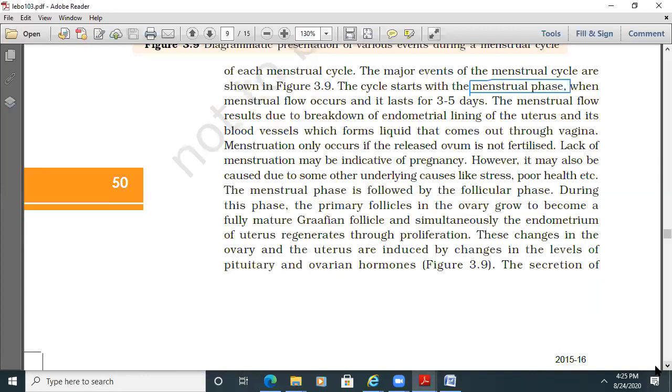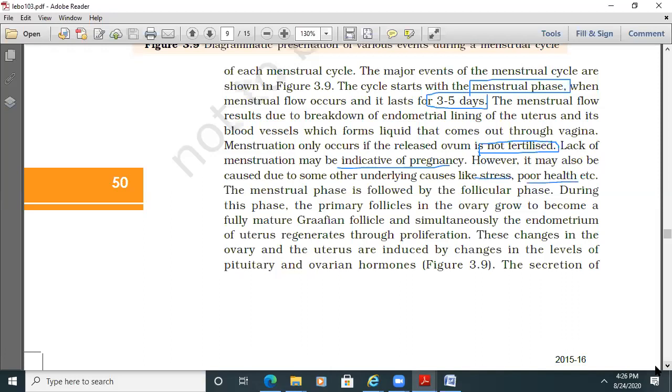The properties need to be noted. When menstrual flow occurs, it lasts for 3 to 5 days. Menstrual flow results from the breakdown of the endometrial lining of the uterus and its blood vessels, which forms a liquid that comes out through the vagina. Menstruation only occurs if the released ovum is not fertilized. Lack of menstruation may be indicative of pregnancy. However, it may also be caused by other underlying causes like stress, poor health, and so on.